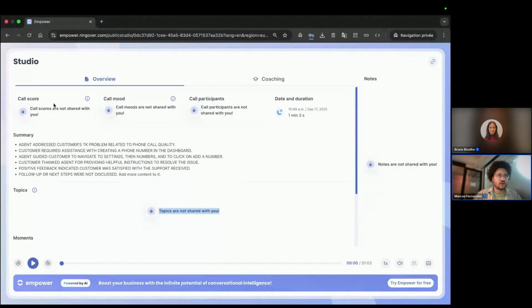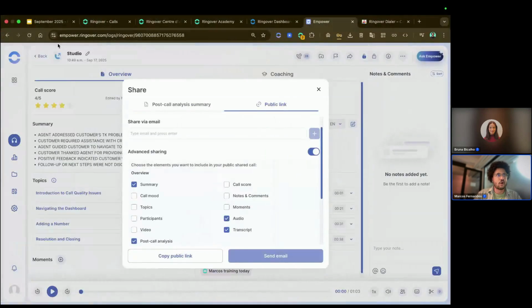Also the call mood, the call score, the call participants, all of this information I chose to hide. Now that the person is having access to the link, they cannot see all of these details because I chose to hide them. And I can see, of course, the summary of the call. So you can share all of this information with the new customized call sharing option.